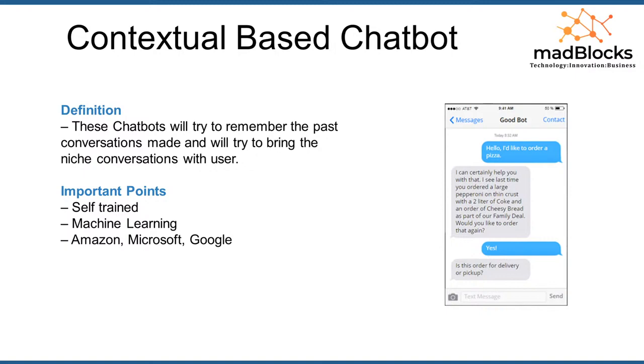So here the contextual chatbots are self-trained chatbots. They keep training based on the user conversations, and here machine learning comes into place, which is a branch of artificial intelligence. It keeps predicting what the user wants and keeps answering accordingly. This contextual chatbot is supported with different types of cloud services like Amazon Web Services, Microsoft Azure, and Google Cloud, where you can develop your chatbots by using those kinds of APIs.